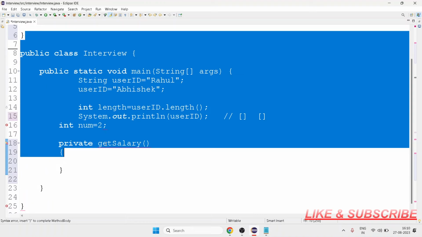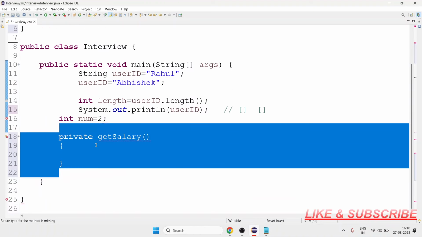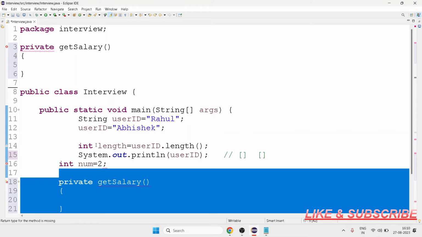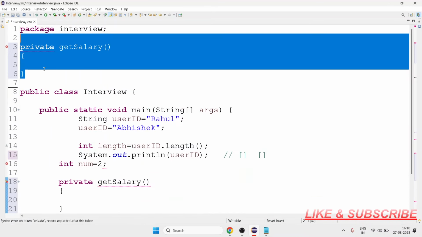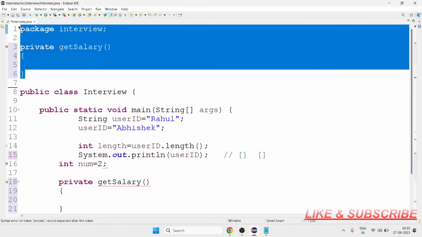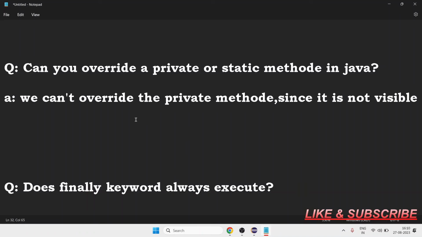How can I override it? I just make another individual method. I cannot say that I am overriding. Actually, I am not overriding here. I am just making another individual separate method, because this method is private and lies in another class, so it is not visible in this class. That's why we cannot override a private method.